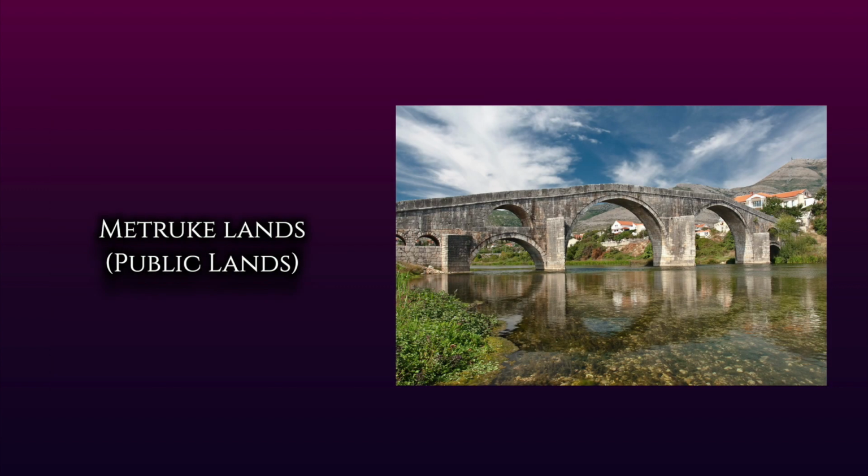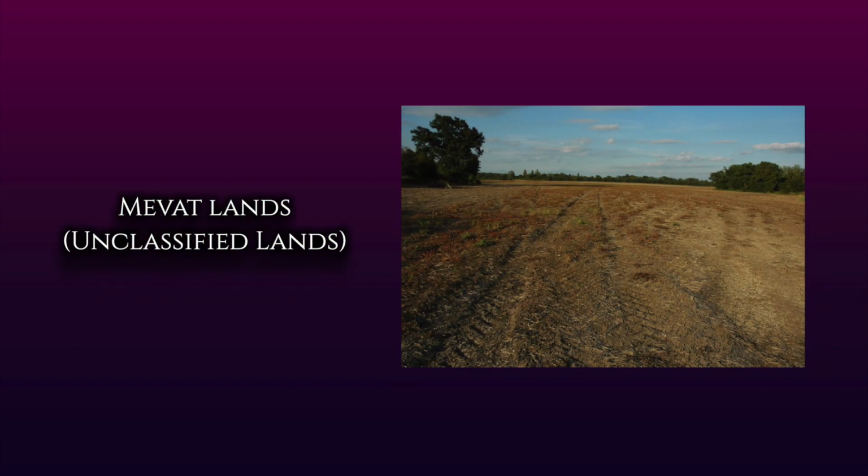Metruke lands were lands that were used by the public, such as roads, bridges, pastures, cemeteries, and they were all maintained by local governors. Lastly, Mevat lands were neglected and uncultivated lands that were claimed by no one and were ready to be assigned to one of the previous land categories.